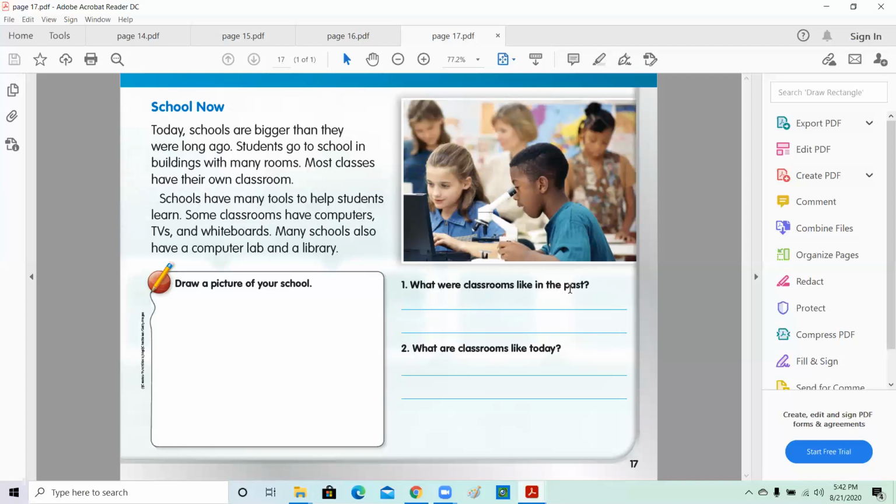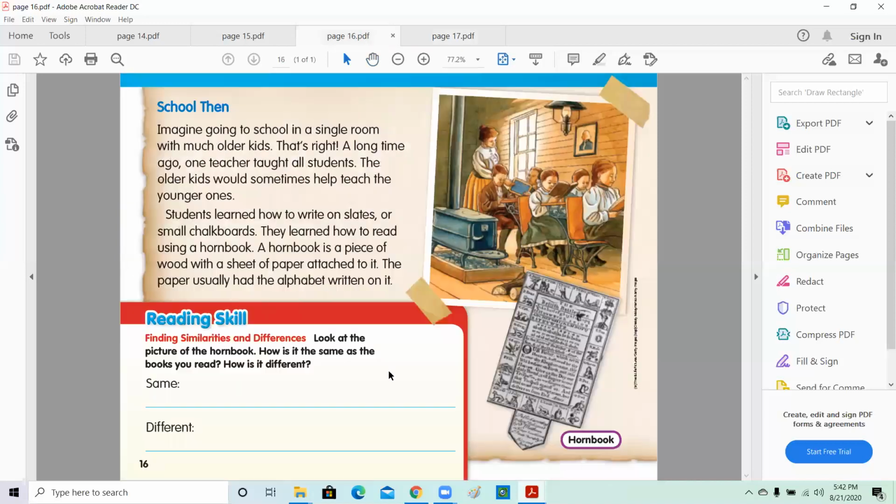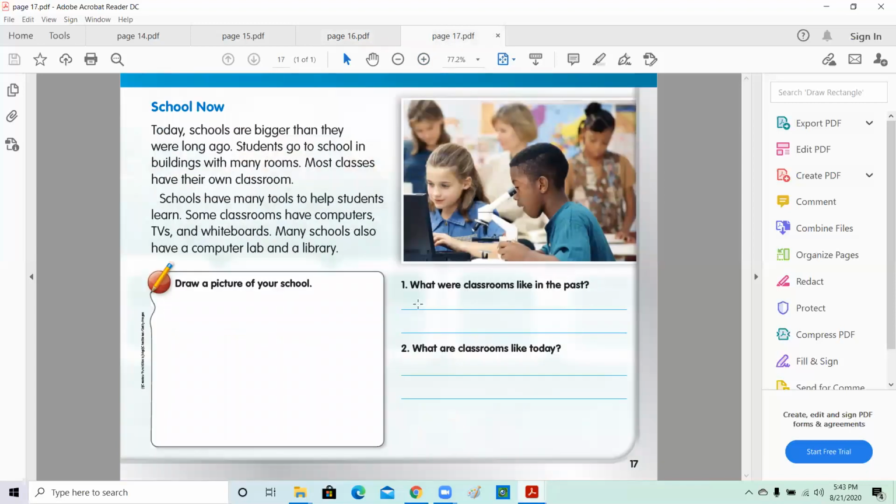What were classrooms like in the past? Okay, what do you think the classroom looked like in the past? It's a single room with much older kids. So that's what you're gonna write, over here. It's a single room with much older kids. So that highlighted part, this is the part you're gonna write for question number 1 on page 17. So that's your answer. Try to have small handwriting to fit in that space you have here.